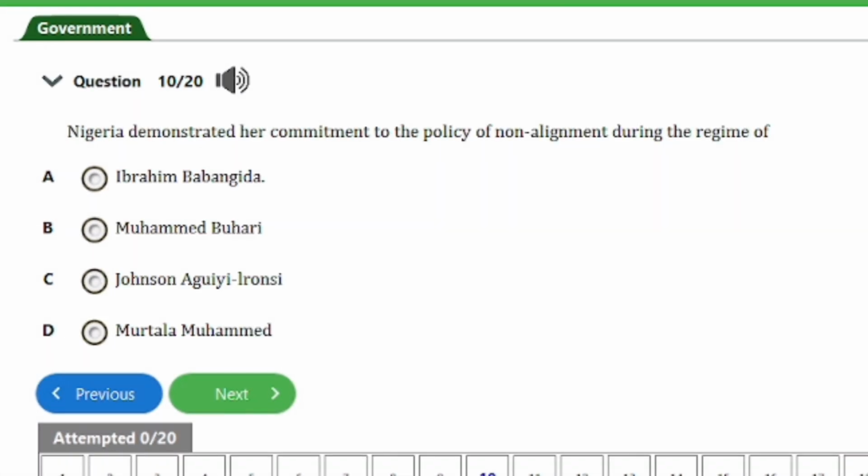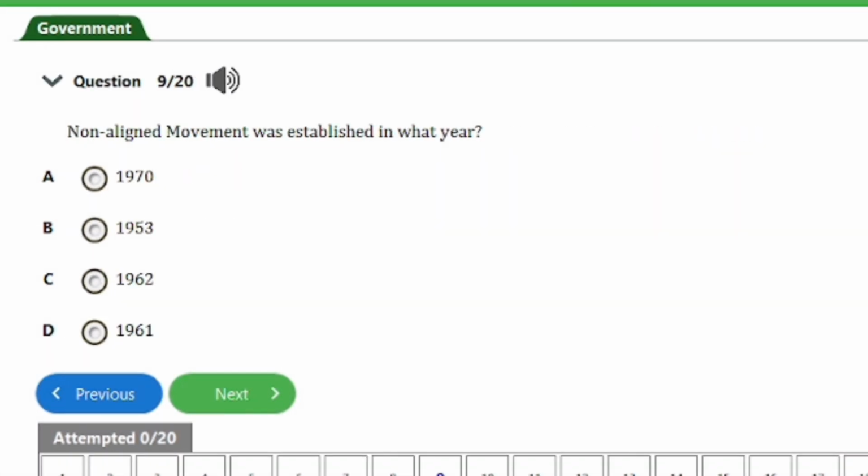So guys, the next question we have here is question number 9. It says, the Non-Aligned Movement was established in what year? We have A, 1970, B, 1953, C, 1962, D, 1961. So guys, the answer to this question is option D, that's 1961. Let's head on to the next one, guys.